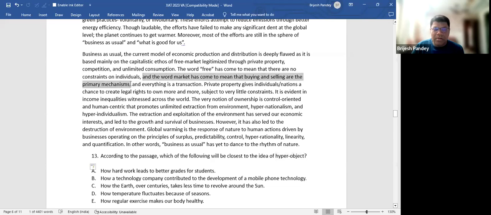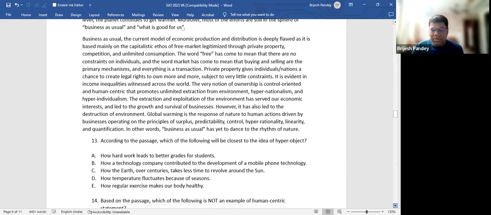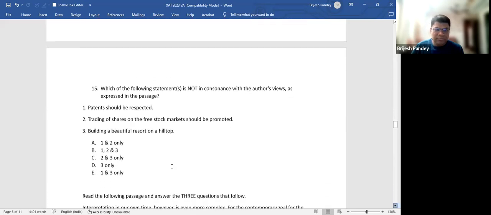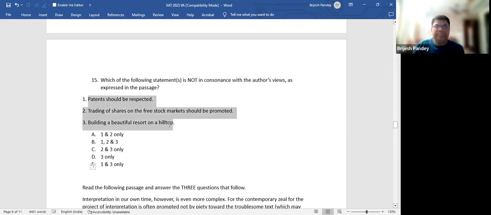Can I say he's critical of this? So 1, 2, and 3 all are the right answers. The author is not in agreement with all the three. 1 and 3 definitely, blatantly. 2, in a certain way, he is very much against free trading.